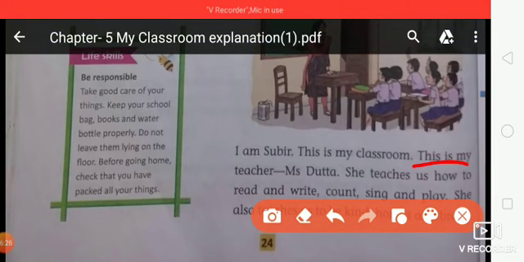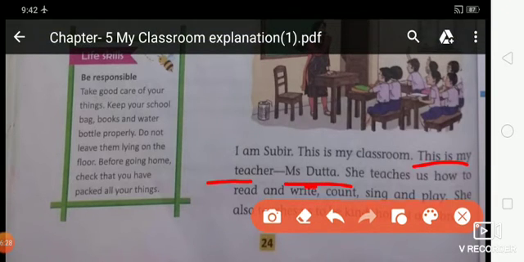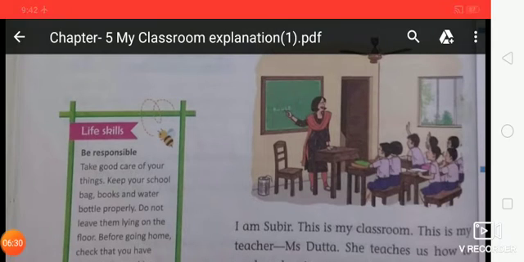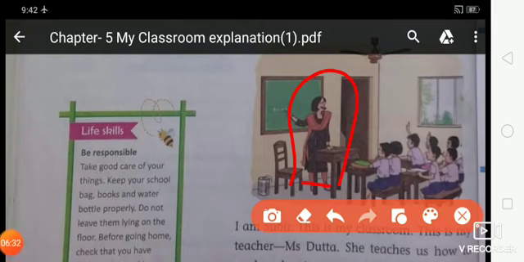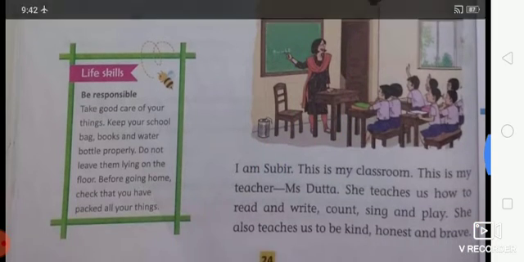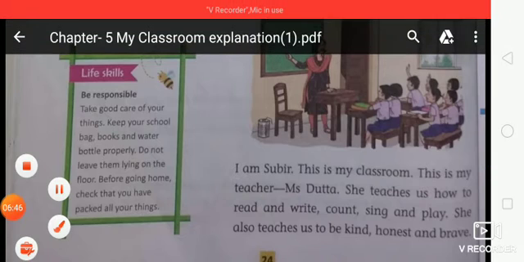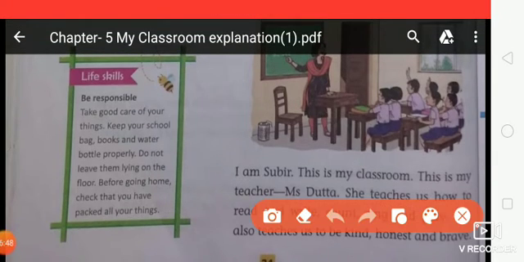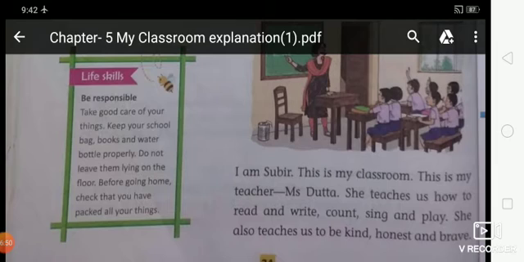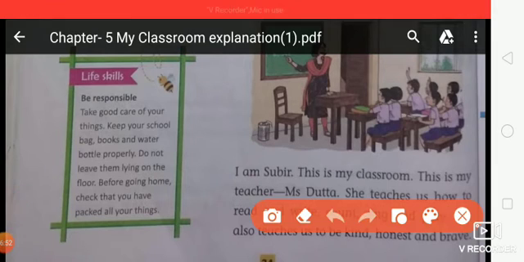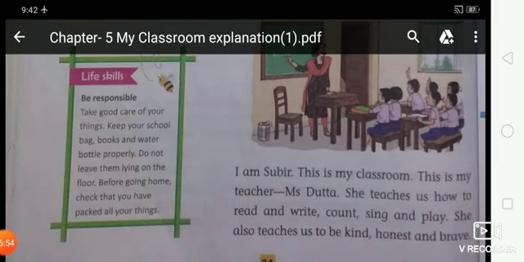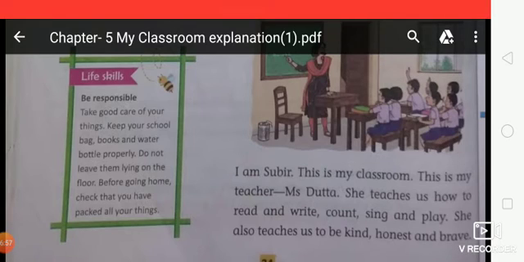This is my teacher, Miss Datta, okay? So the teacher who is teaching in this class, you can see, students, she is Shubir's teacher, and her name is Miss Datta, okay? She teaches Amit to read and write, to count, sing and play. So teachers teach the students to read and write, count, sing and play, okay?